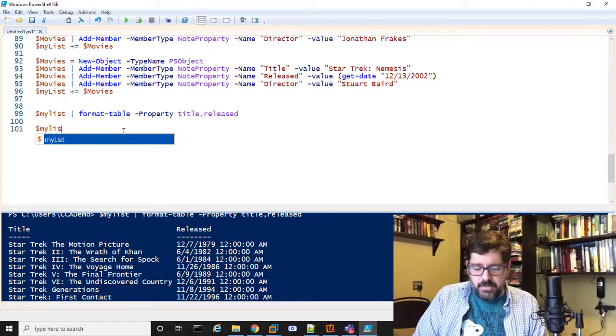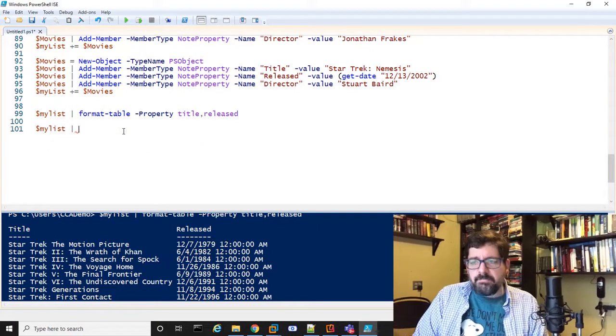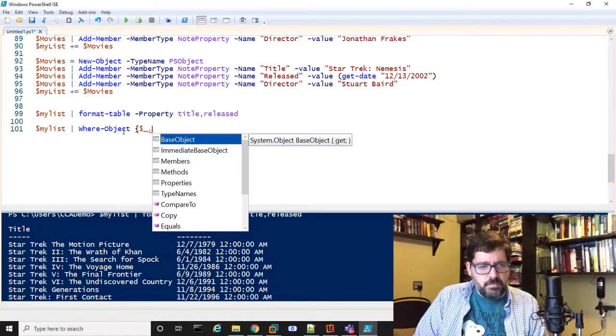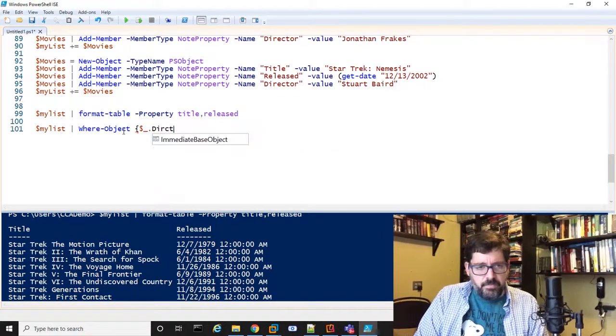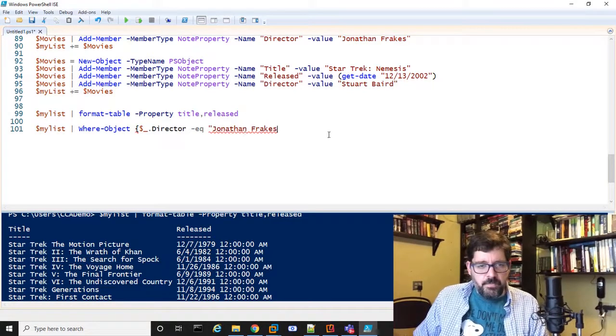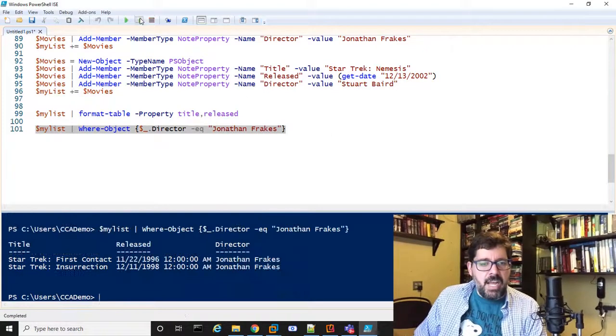So let's do my list, excuse me, pipe it to where object, and let's do a little query on here. So maybe I only want to see where the director is equal to, what's one of the names? Jonathan Frakes. I can see it right here. So let me just copy Jonathan Frakes' name. So that should only give me the movies that were directed by Jonathan Frakes.